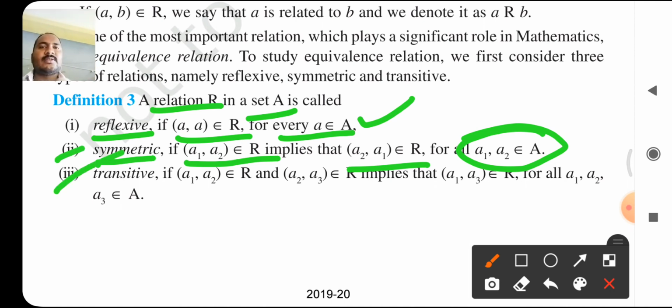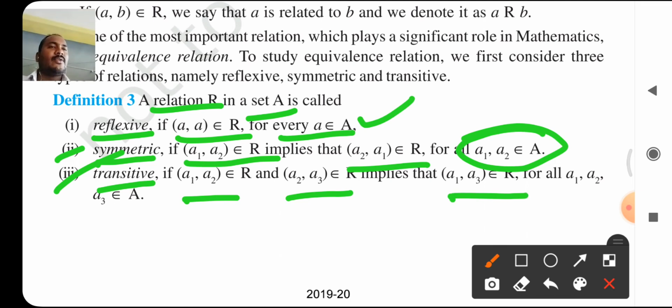And third one, transitive: if (a1, a2) belongs to R and (a2, a3) belongs to R, implies that (a1, a3) belongs to R for all a1, a2, a3 belonging to the given set A.